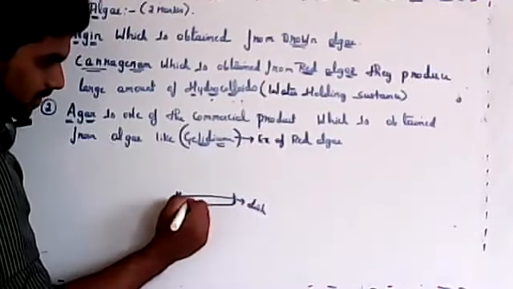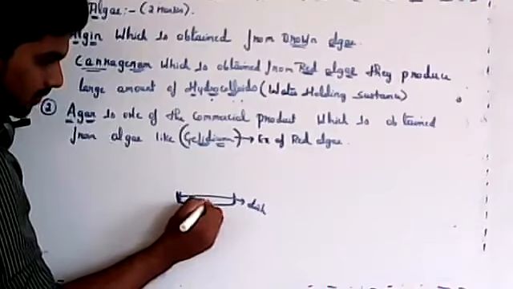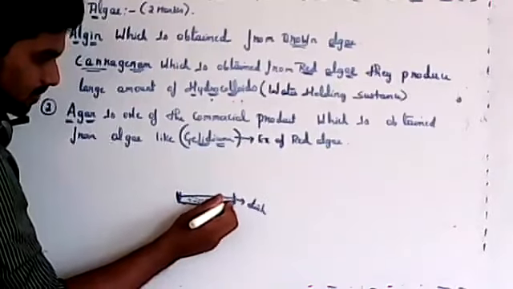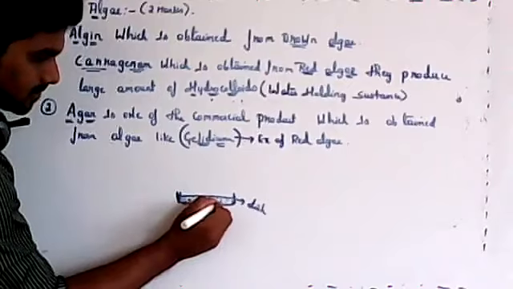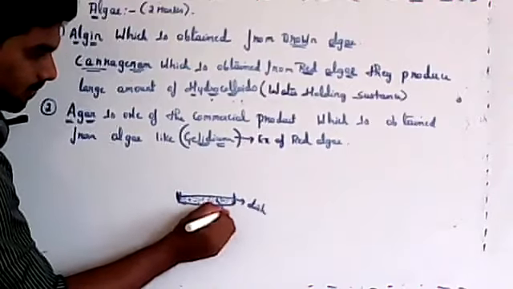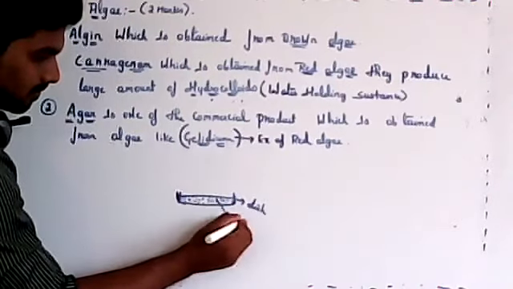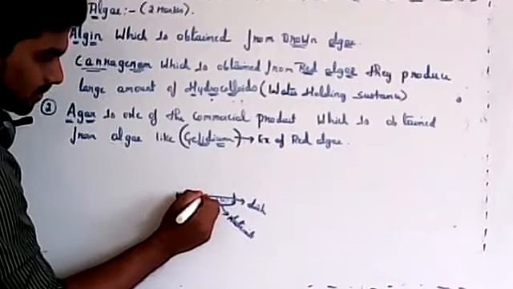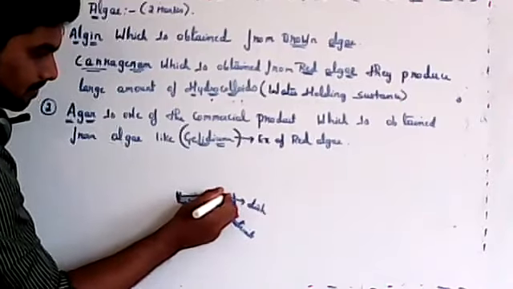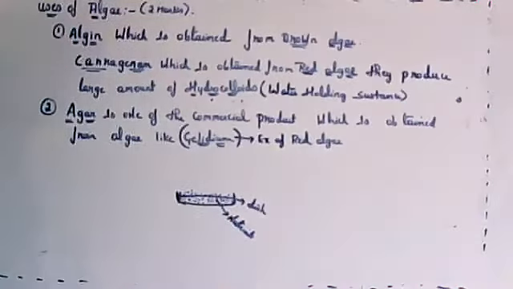Inside this you will have agar, the gel-like substance, which is poured inside. It will contain nutrients, so microorganisms can be grown on top of this. That is called tissue culture.